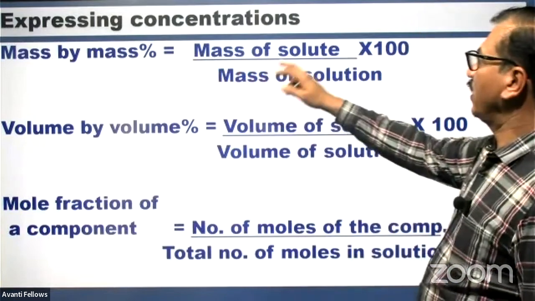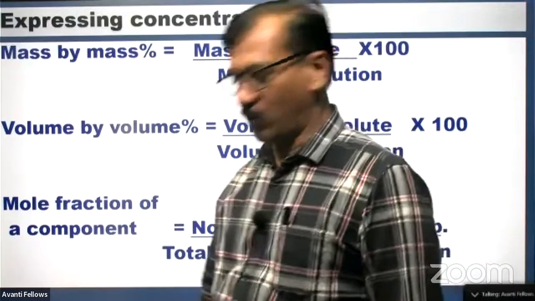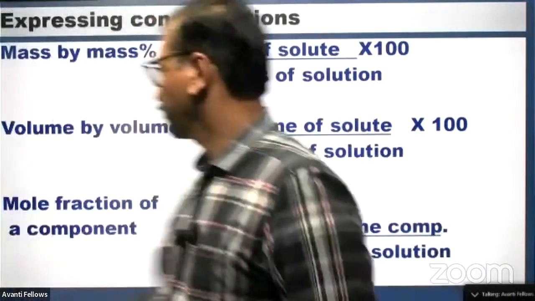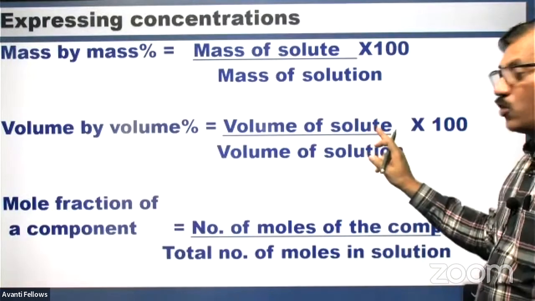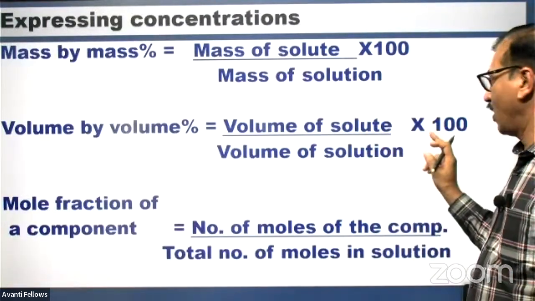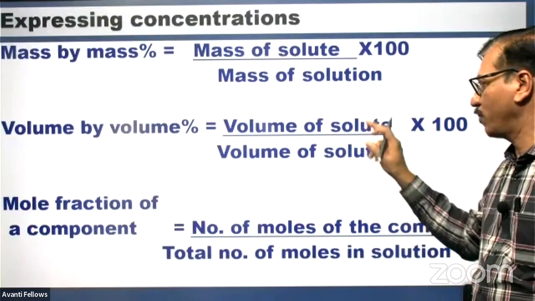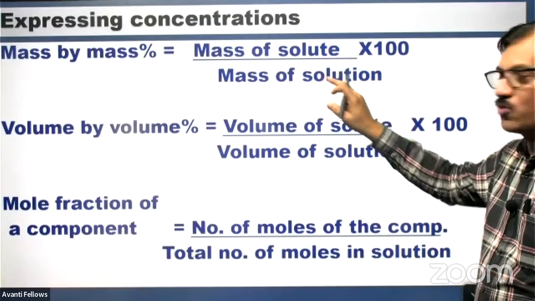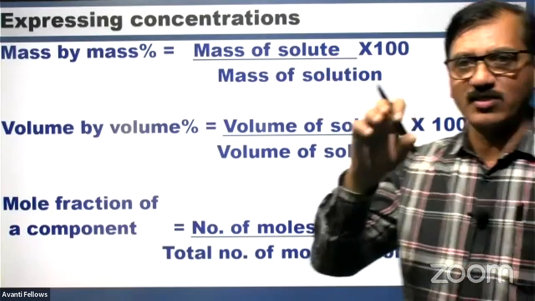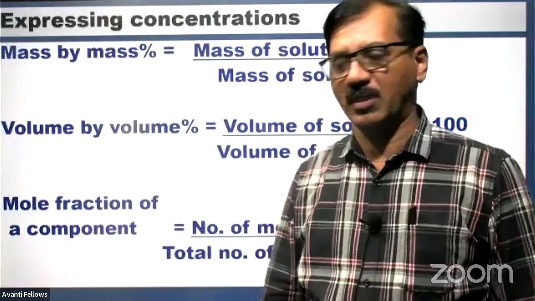Mass by mass percentage is mass of solute by mass of solution into 100. Okay, you know about it, right? Volume by volume percentage is volume of solute by volume of solution into 100. Always this is a fraction less than 1, volume of solute by volume of solution, or mass of solute by mass of solution. We have to multiply by 100 so that it will come in percentage.